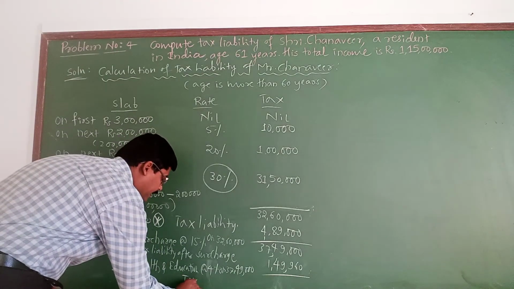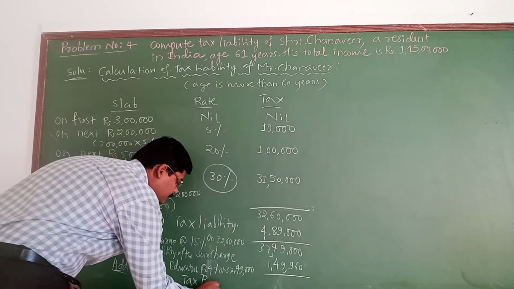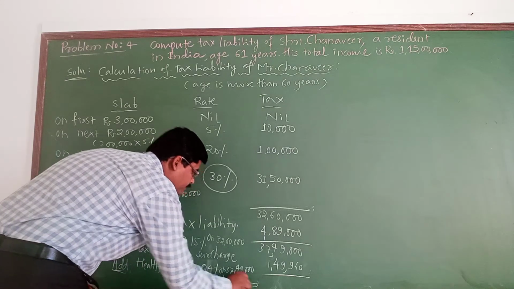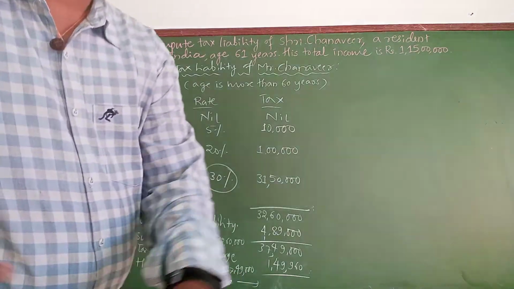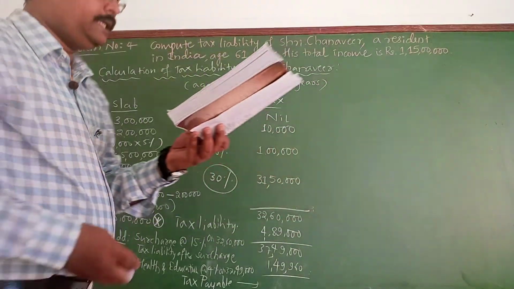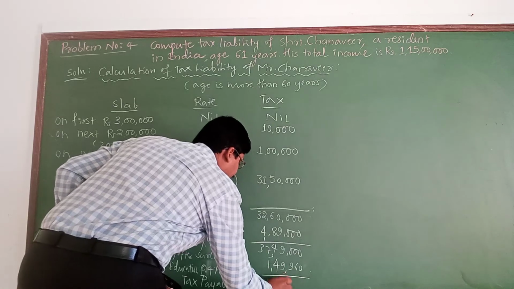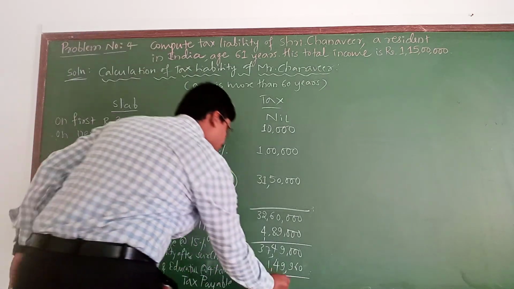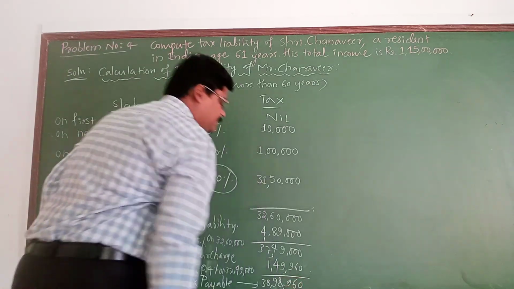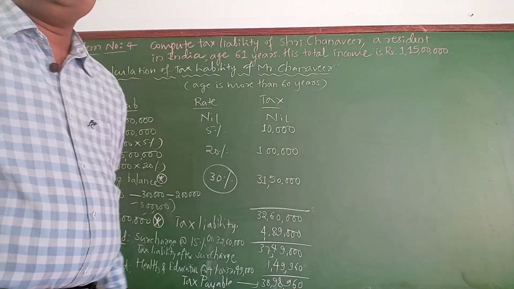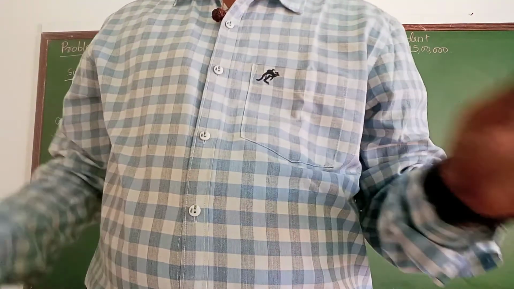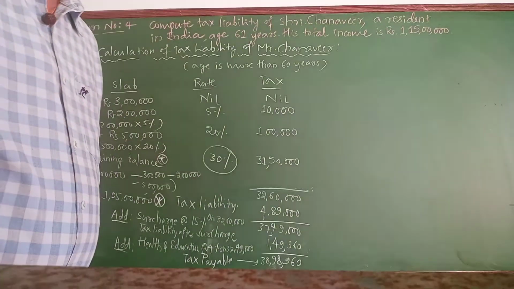That is nothing but the tax payable. You will get 38 lakh 98,960. So this much tax is going to be paid by Mr. Chanavir.